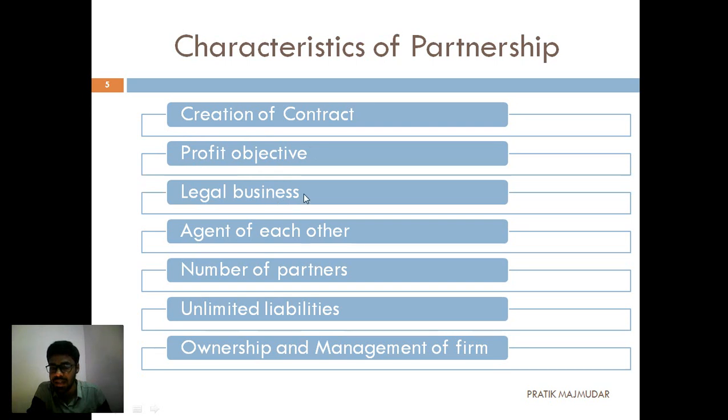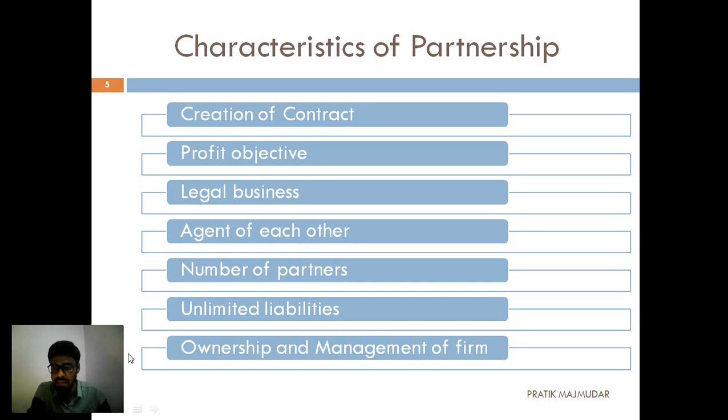Third one is legal business. The business should be legal in nature. Then the agent of each other: each and every partner is an agent of each other. Then the number of partners, how many people are there. Then unlimited liabilities, the liabilities are unlimited in their hands. And the last one is ownership and management of the firm.